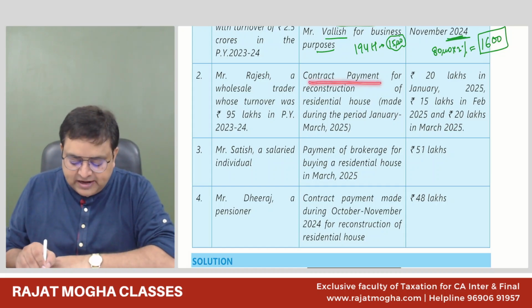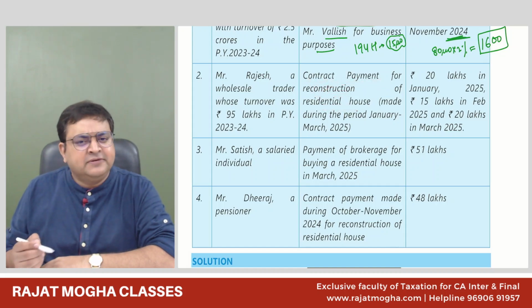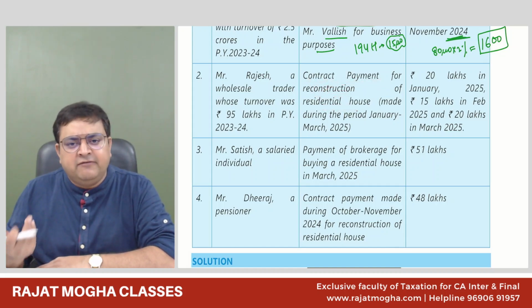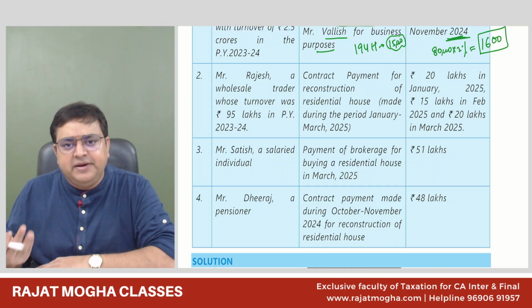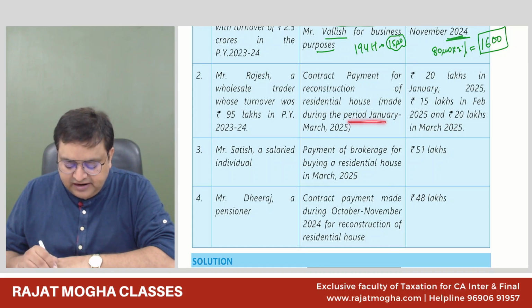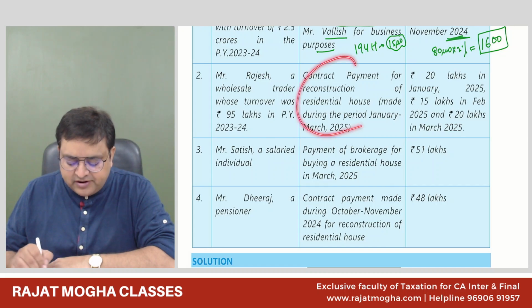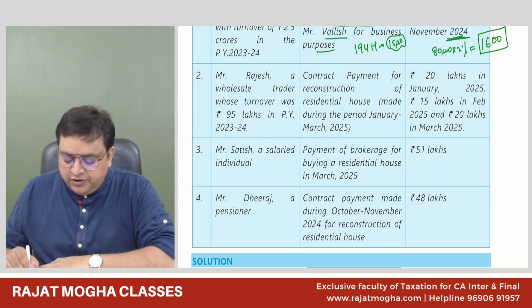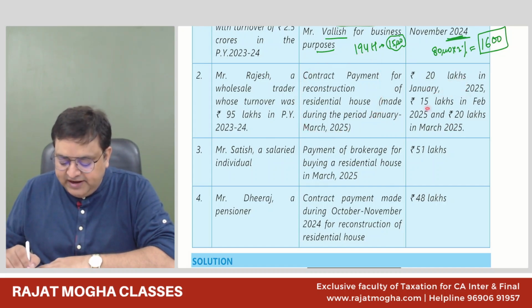He's making a contract payment for reconstruction of residential house. So he's making a payment for his personal purpose. No doubt, no problem. 194M covers all types of payment, be it your personal, be it your business, doesn't matter. Made during the period January to March 2025. How much? 20 lakh in January, 15 lakh in February, and 20 lakh in March. So 20 plus 15 plus 20.